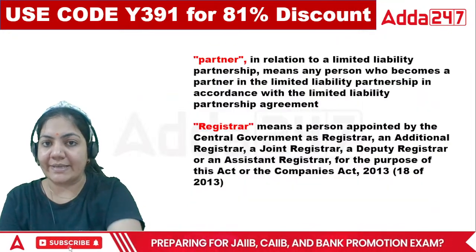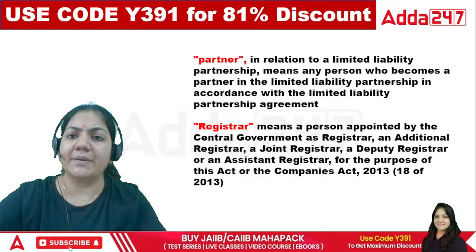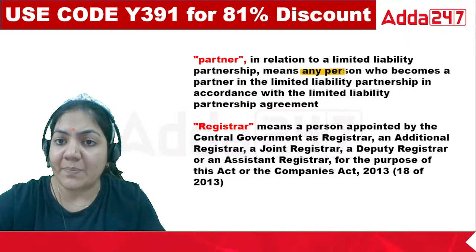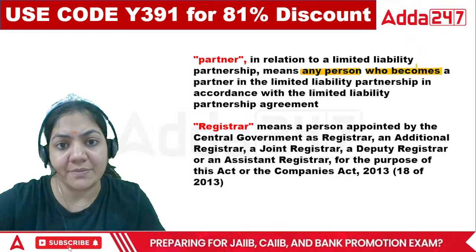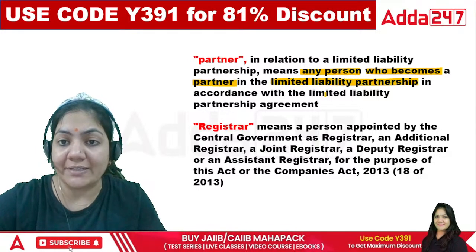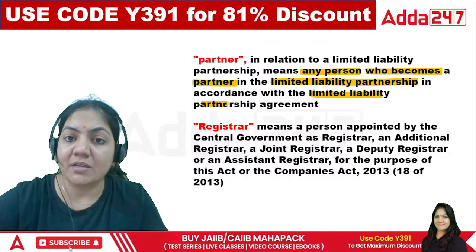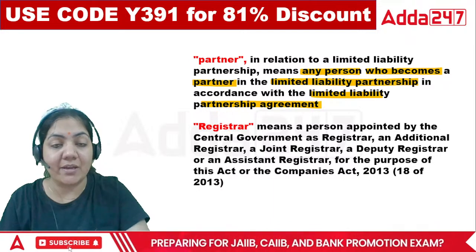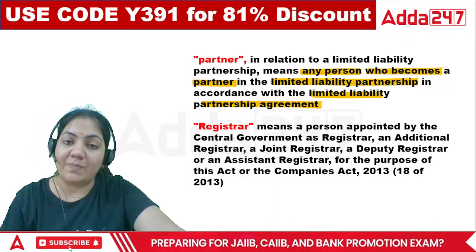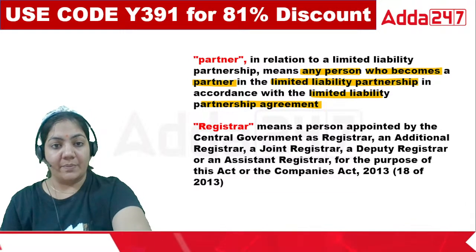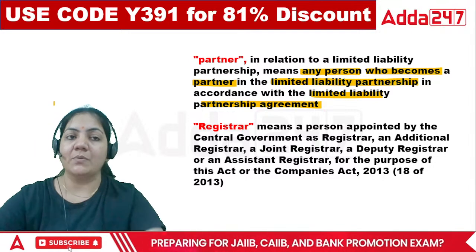Done class? Next. What is a partner in LLP? Partner in relation to LLP means any person who becomes a partner in LLP in accordance with the LLP agreement. Whatever is written in the LLP agreement, only those types of partners will come into the picture. In LLP, always remember there should be a minimum of 2 partners.